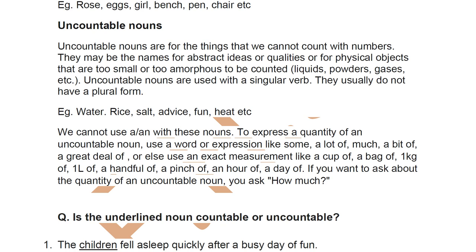So now each of these. Water, you cannot count it, you can measure it. That's why generally you will say give me some water. You will say give me a liter of water, a glass of water, a bottle of water. Same thing with the rice. You will say maybe a kilo of rice, a plateful of rice, a spoonful of rice. Salt, a teaspoon of salt, a tablespoon of salt. Clear? A pinch of salt.